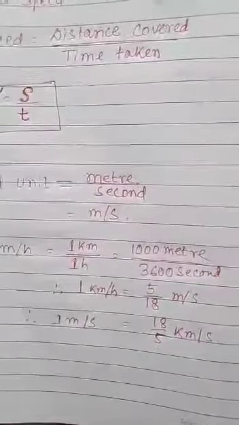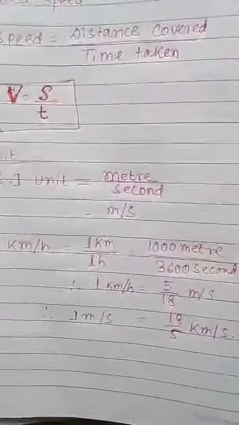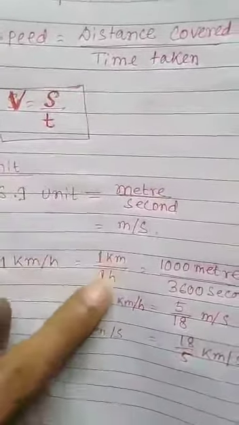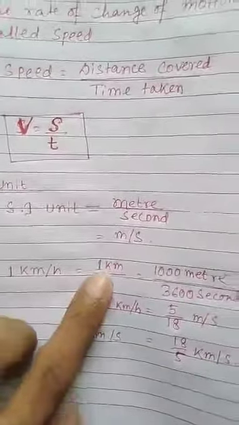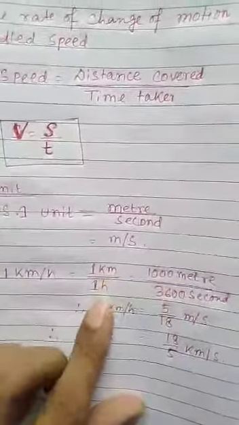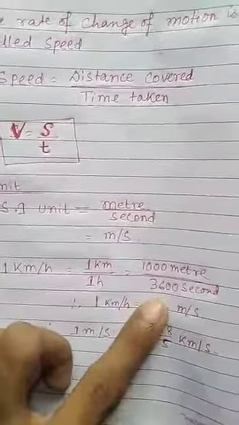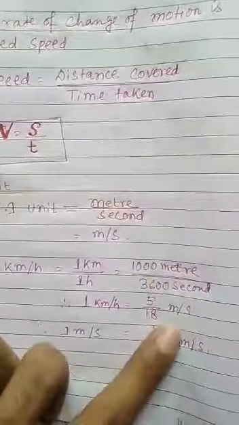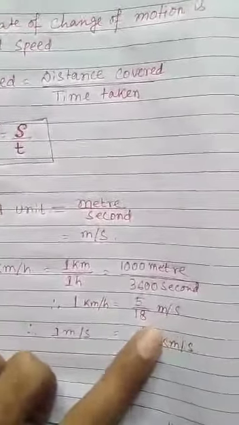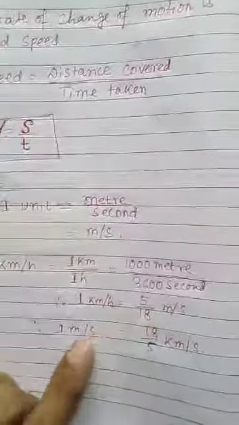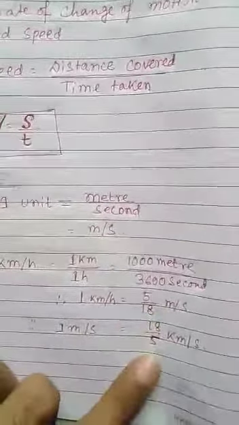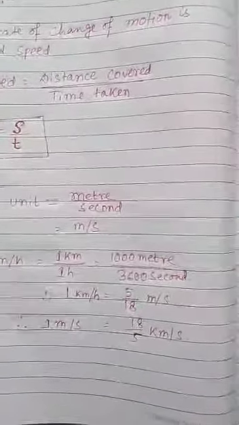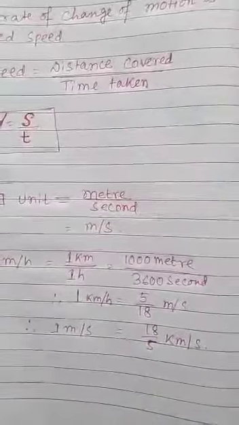So what is the relation between 1 km per hour and 1 meter per second? 1 km per hour means 1 km by 1 hour. We know that 1 km is equal to 1000 meters, and 1 hour means 60 into 60 seconds, that means 3600 seconds. After calculating this, we get 1 km per hour is equal to 5 by 18 meter per second. By cross multiplication, 1 meter per second is equal to 18 by 5 km per hour. This is the relationship between meter per second and km per hour.